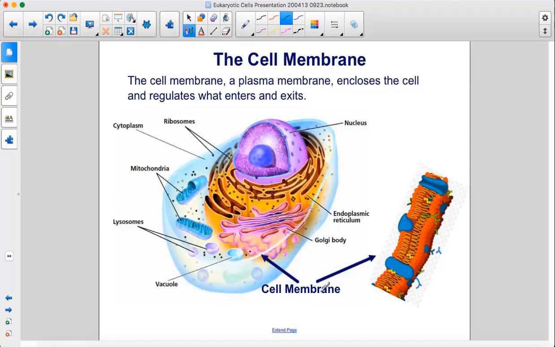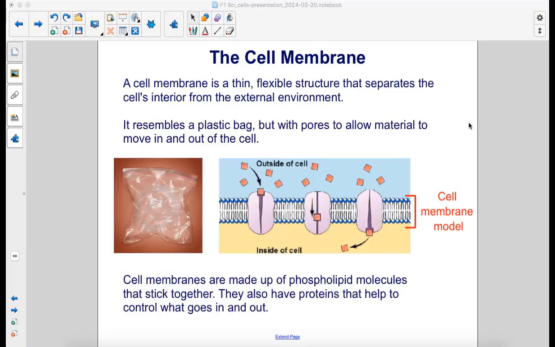The cell membrane, a plasma membrane, encloses the cell and regulates what enters and exits. A cell membrane is a thin, flexible structure that separates the cell's interior from the external environment. It resembles a plastic bag, but with pores to allow material to move in and out of the cell. Cell membranes are made up of phospholipid molecules that stick together. They also have proteins that help to control what goes in and out.